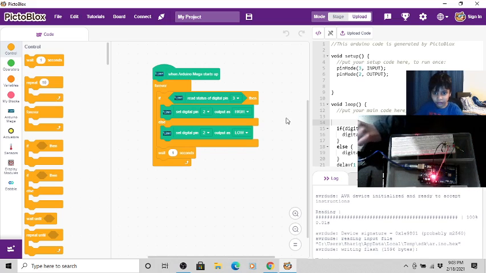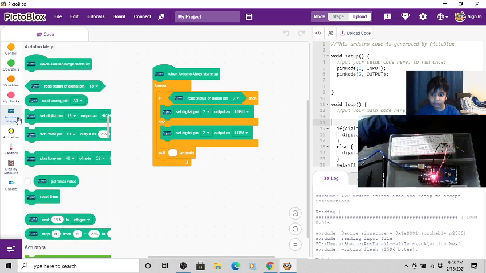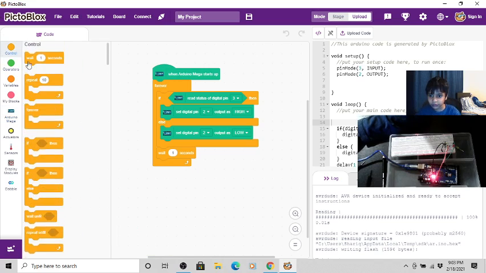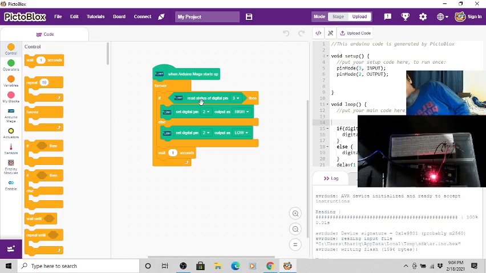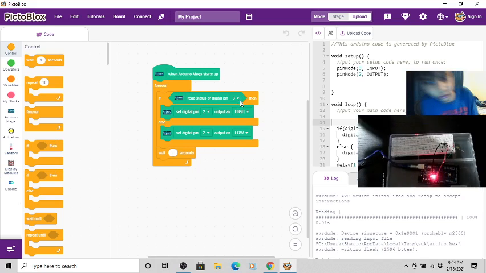And you have to go on Arduino Mega again, and drag the second one inside the if then block, and then turn it to 30.